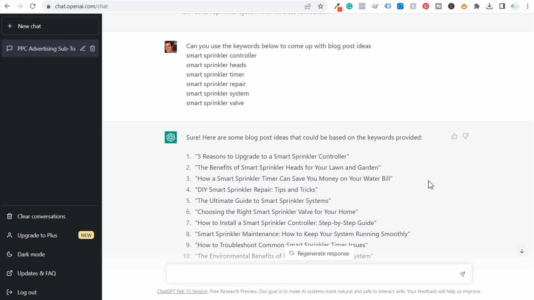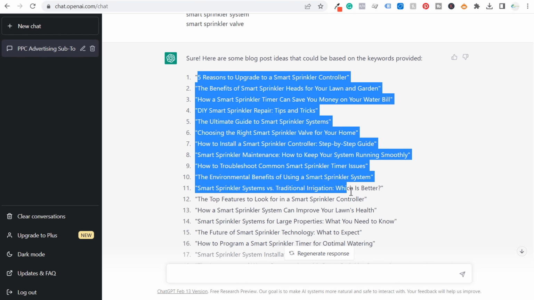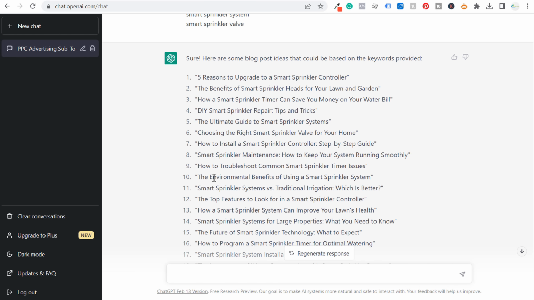Now, again, you don't have to write every single blog post idea, but this is where you come through here and say, okay, the environmental benefits of using a smart sprinkler system. This is something that we can easily write a blog article about, as people are looking for, are smart sprinkler systems good for the environment? Will smart sprinkler systems help me save on my water bill? Maybe you can combine multiple articles to say, here's how it's good for the environment and saves you money on your water bill. So you can do both of these things by coming up with all of these different keyword ideas, and ChatGPT is a really great tool.